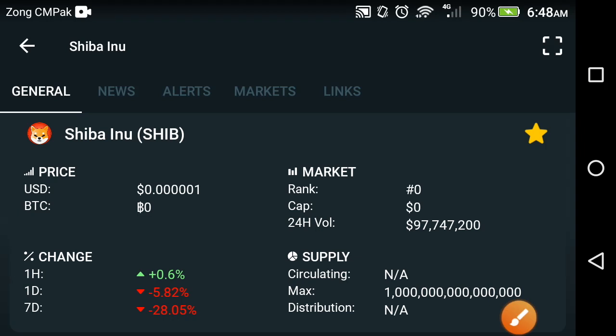In this video we are talking about the Shiba coin: how the price moves and what the market crash did to it. As you know, yesterday the market crashed and all cryptocurrencies turned negative. So what was the change yesterday in Shiba coin? In this video I will show you, and we will also talk about the next move of Shiba coin, friends.